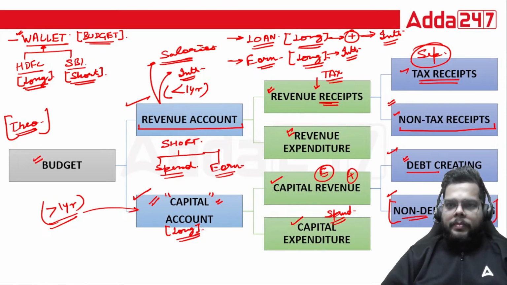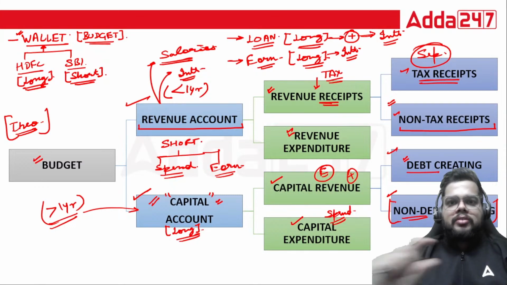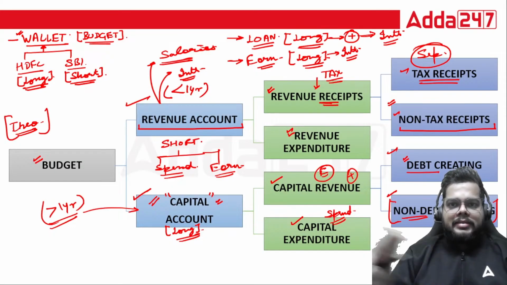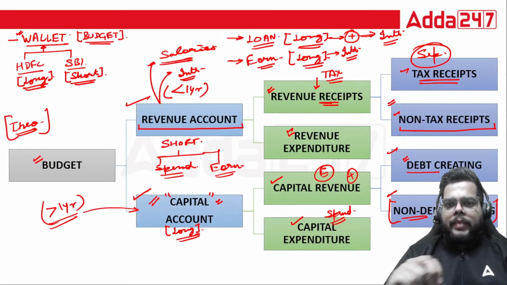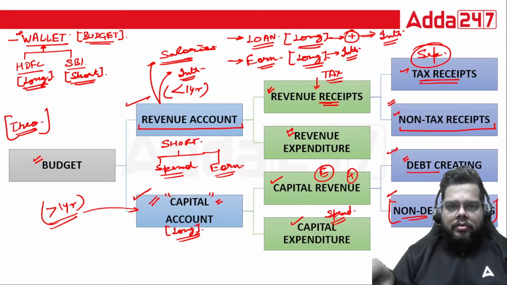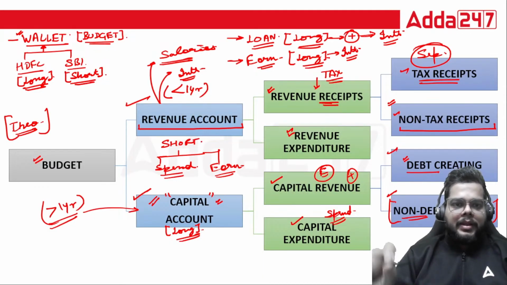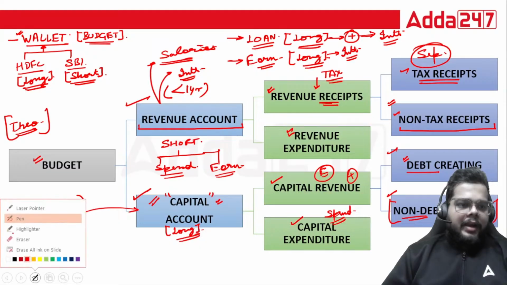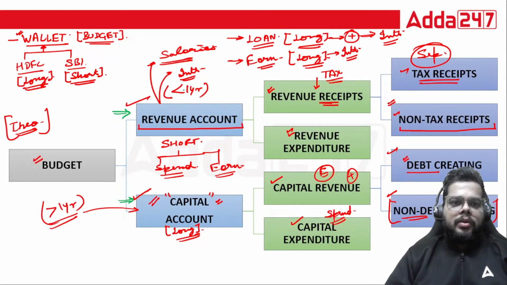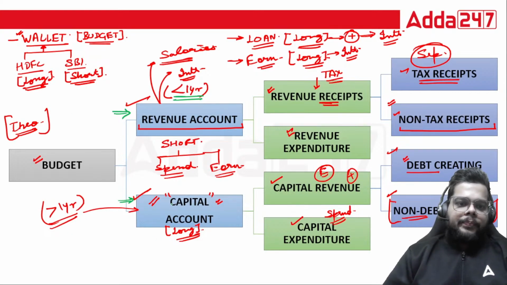Fine. So I hope that this complicated diagram, this complicated structure, will be very much easy for you via these examples. You will be able to understand everything, irrespective of whether it is difficult or not, once you know that this is the basic structure of the budget. So budget, again, I'm reiterating the fact, comprises two major heads. One is your revenue account, another is capital account. Revenue account, less than 1 year, all the transactions, be it spending or earning. Greater than 1 year, capital account, irrespective of whether it is spending or earning.